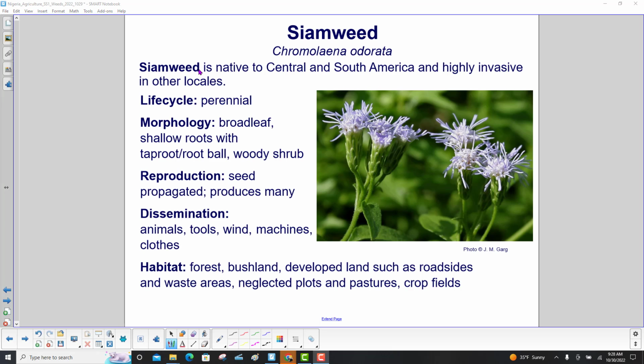Siam weed is native to Central and South America and highly invasive in other locales. It is a perennial. Its morphology: it is broadleaf, shallow roots with a taproot and root ball, a woody shrub. Reproduction: seed propagated, produces many. Animals disseminated, tools, wind, machines, and clothes. Habitat: forest, bushland, developed land such as roadsides and waste areas, neglected plots and pastures, and crop fields.